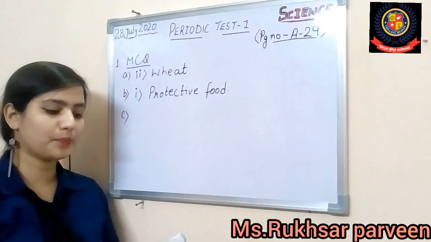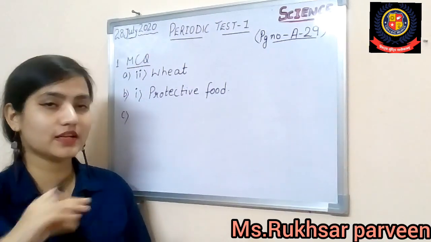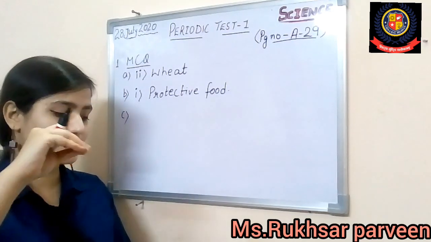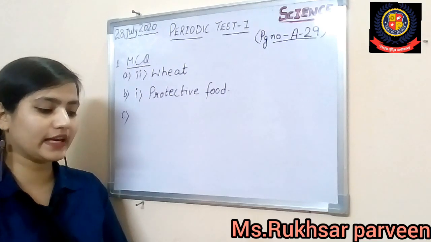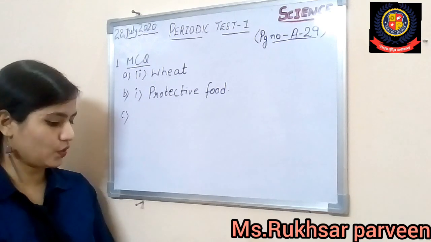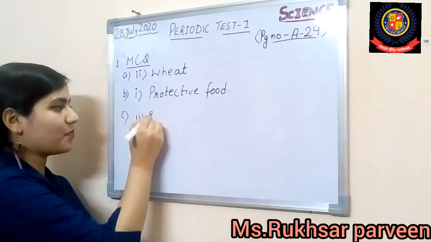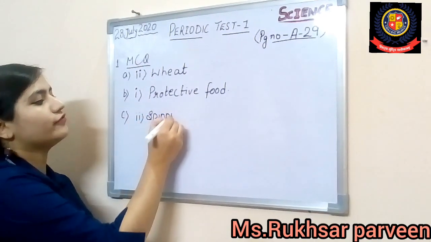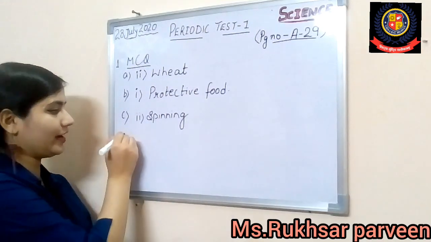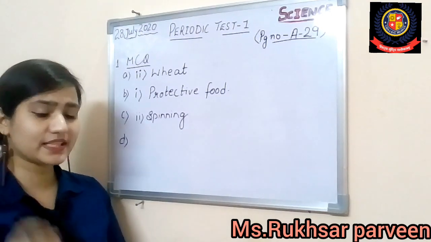Alright, now come on to part number C. As it is mentioned, the process of twisting the fiber so as to make it stronger is called? Which process do we use in which we twist and we get a very long thread-like structure? Do you remember that? Weaving is there? No. Spinning? Yes. The option number 2, that is the spinning process, we are using for twisting the fibers.